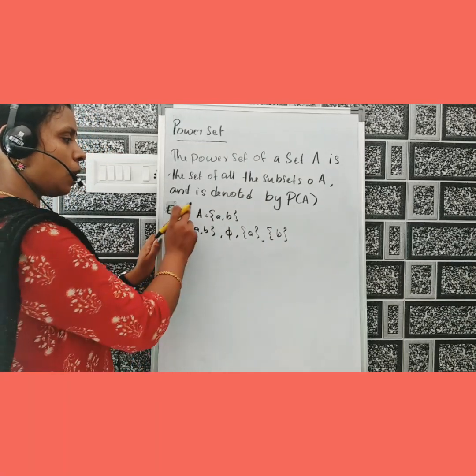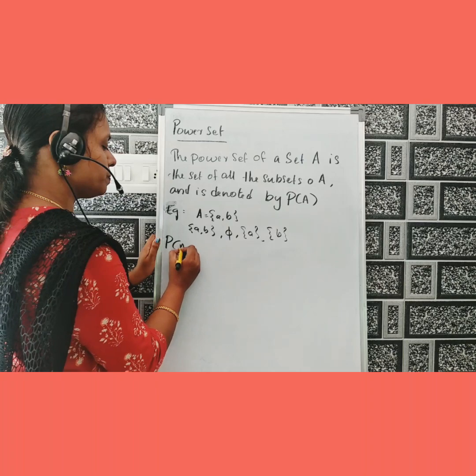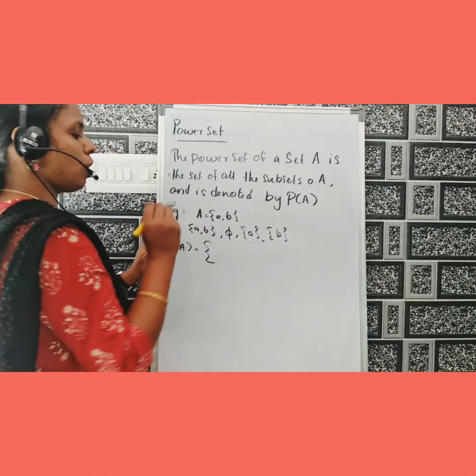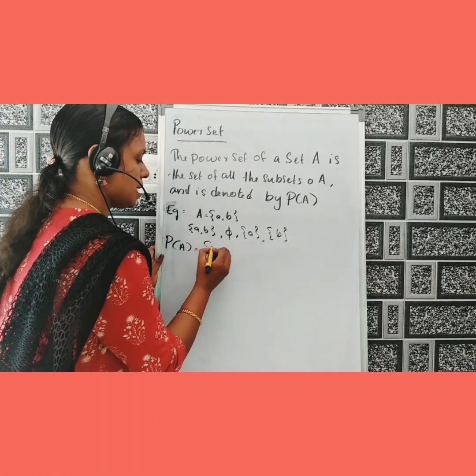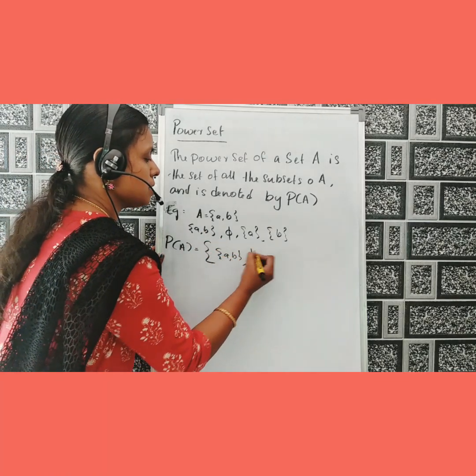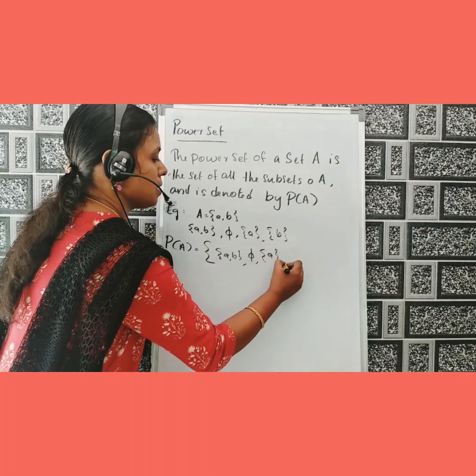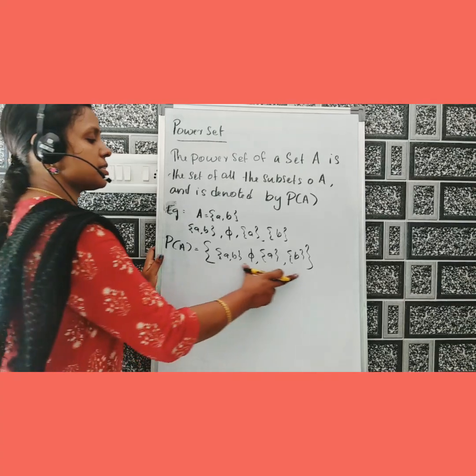Okay? How can we represent the power set of this set? P(A) is equal to the set of all subsets of A. That means {{a, b}, null set, {a}, {b}}.